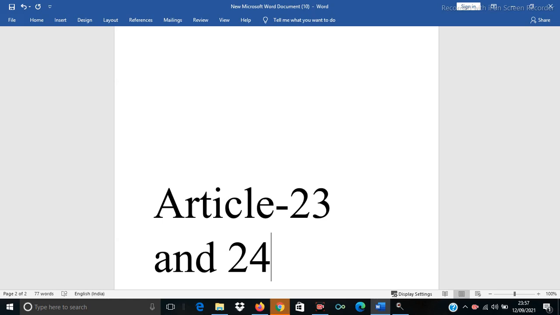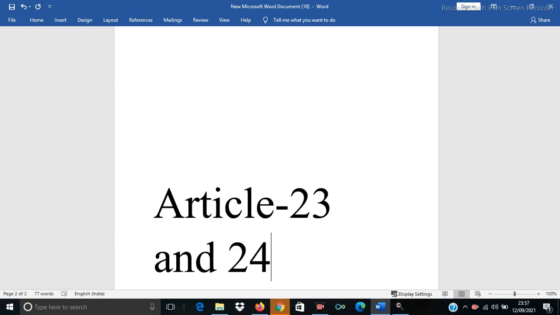Next, in this case, the Supreme Court has held that prisoners are entitled to payment of reasonable wages for the work taken from them, and the court is under a duty to enforce their claim. This was held in Dina versus Union of India.